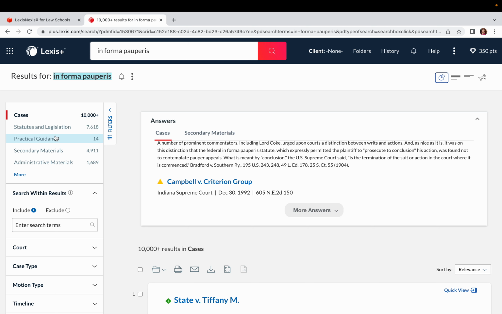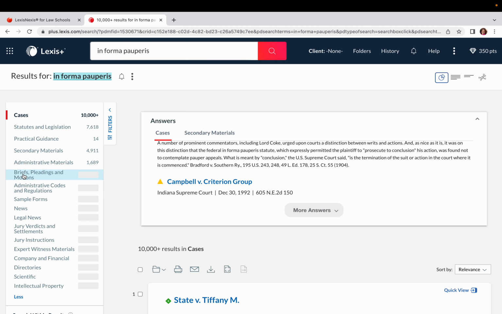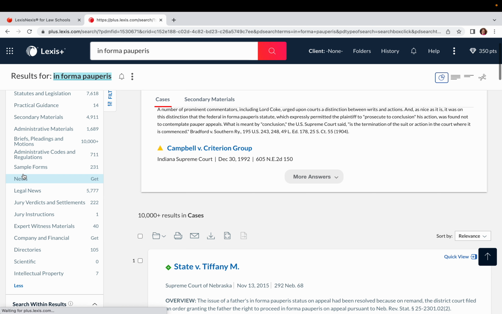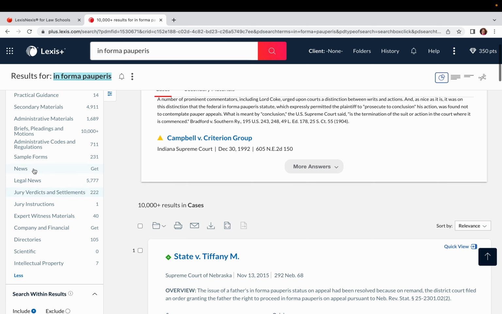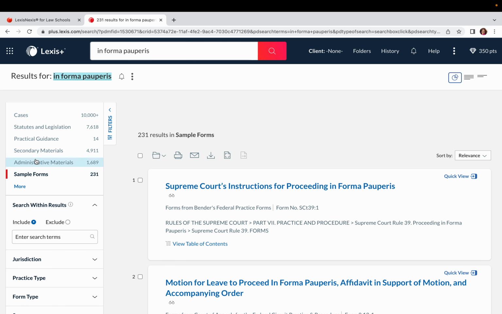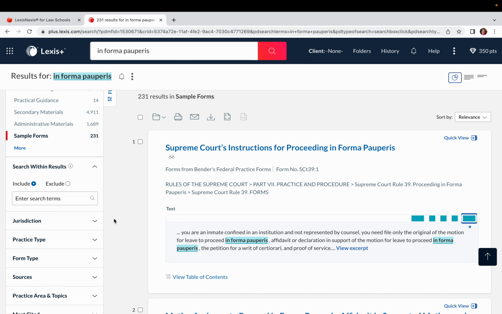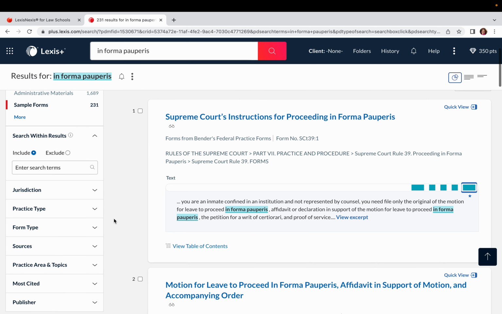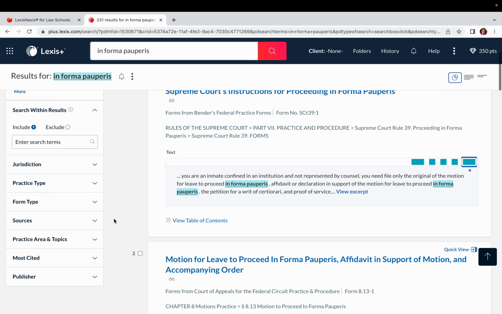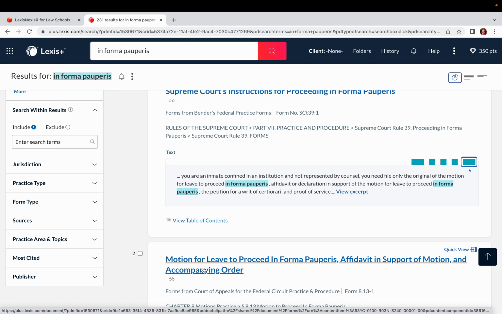So this was obviously the first place I went, and I am seeing some documents come up, but they didn't seem that helpful. So the next place I can go is I can come on down and you'll see that Lexis actually has sample forms here as well. So the nice thing about coming to these sample forms is even if Lexis doesn't really have a lot of forms for you, Lexis will go ahead and pull different motions from other places it has on the system and provide you with as much as it can provide you.